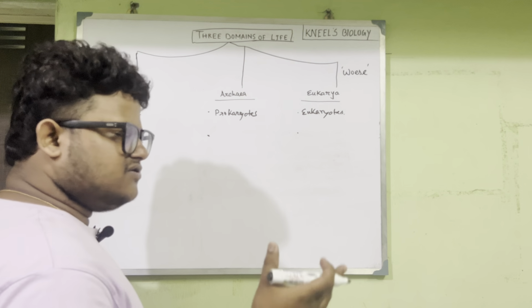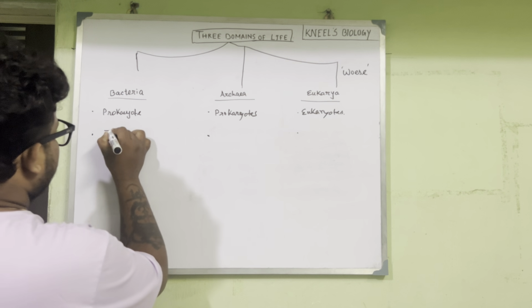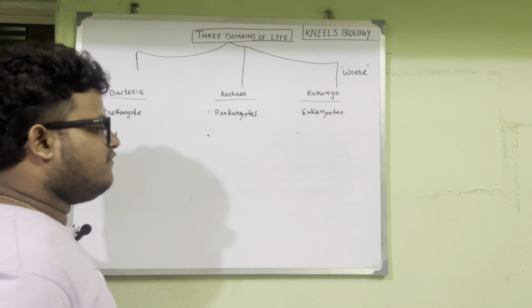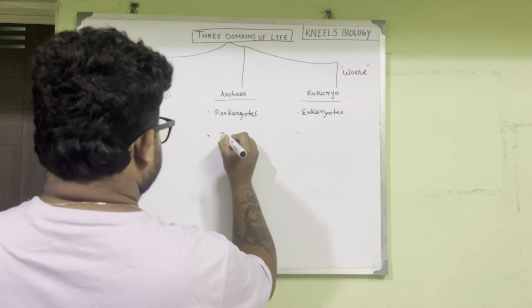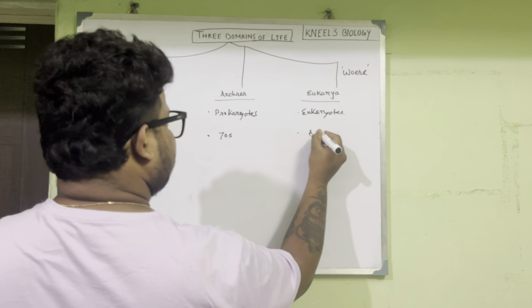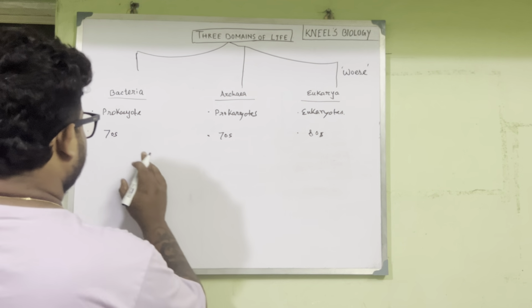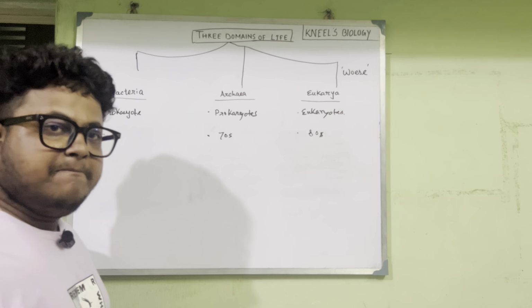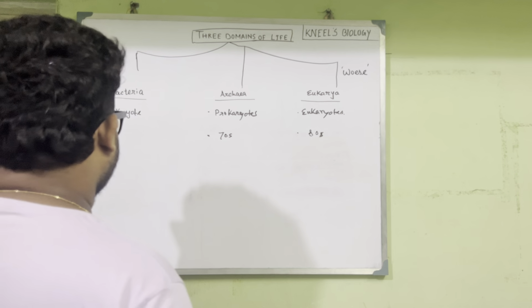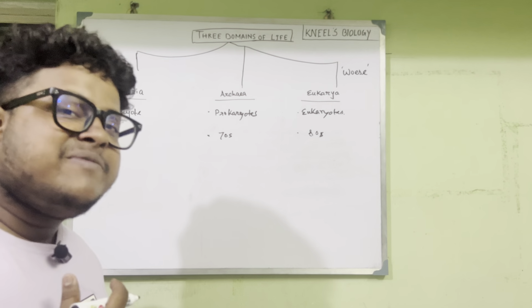Some structural differences they have. The ribosome of bacteria is 70S, from where protein can be synthesized. You know this very well. Archaea is also 70S, but in case of eukarya, it is 80S. Bacteria cell wall is made up of peptidoglycan, whose structural components are N-acetyl glucosamine and N-acetylmuramic acid.